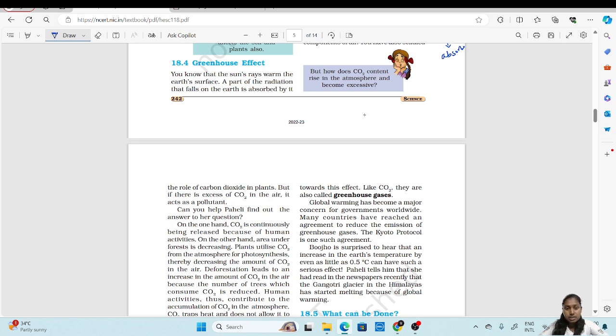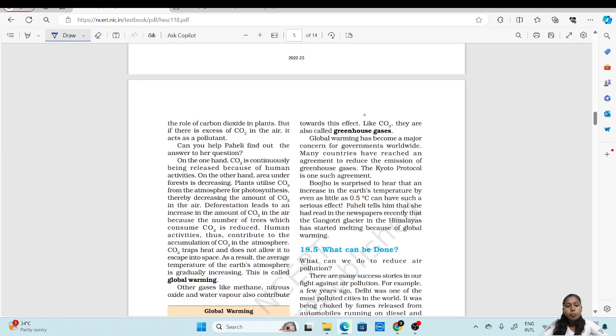But if it is present in excess, it acts as a pollutant. On one hand, carbon dioxide is continuously being released by human beings. On the other hand, the area under forest is decreasing. A vast number of trees have been cut off. Deforestation is taking place.